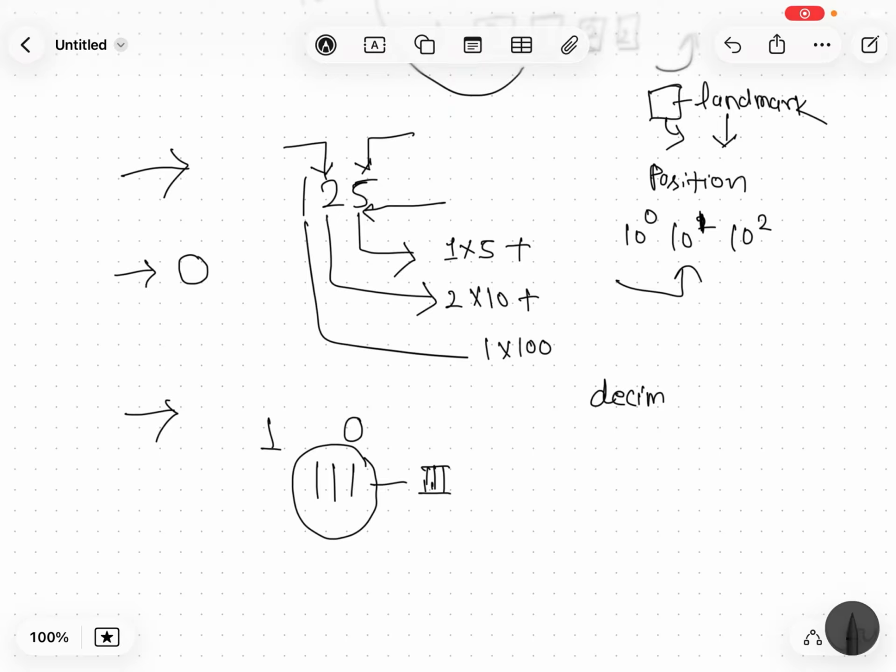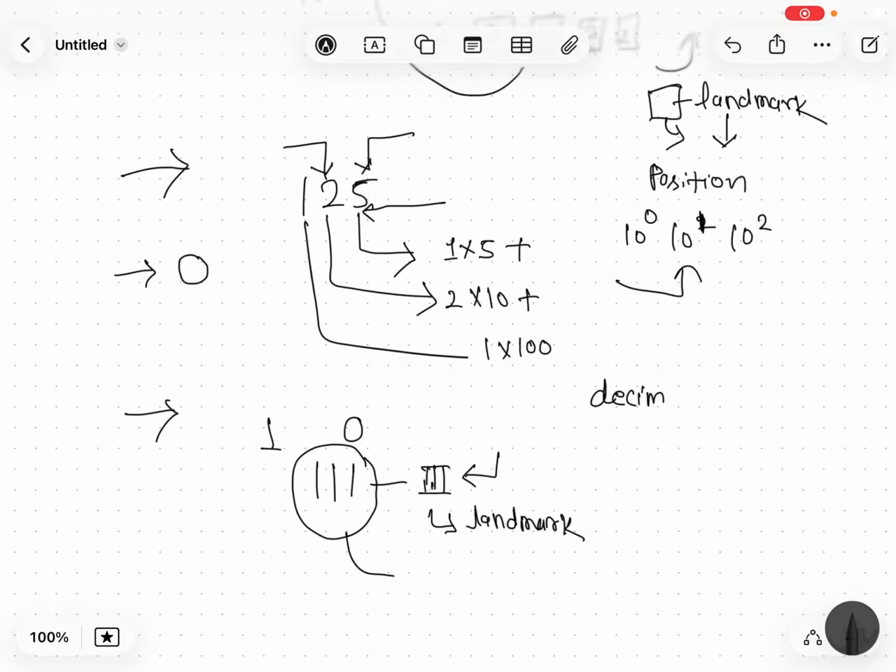This eased their counting, because if you write single objects for very big numbers, it will be difficult to count. So they group them and give a single name, a single symbol, and these are known as the landmark numbers.